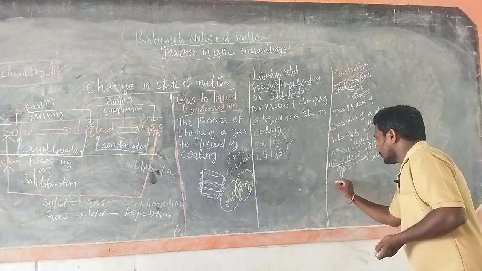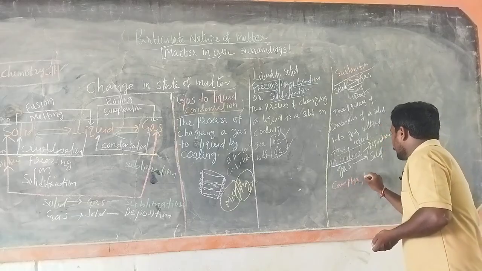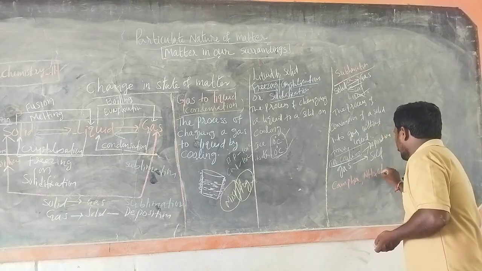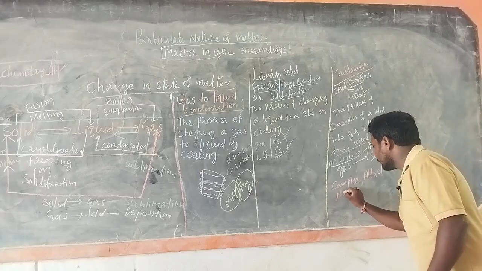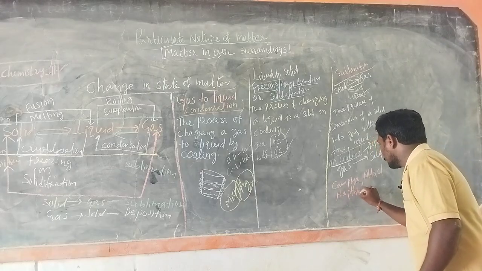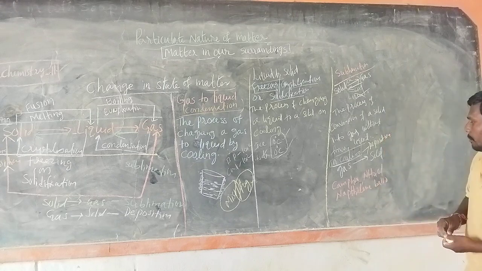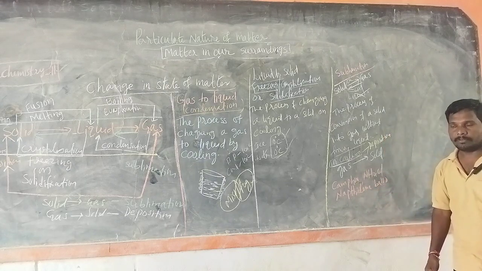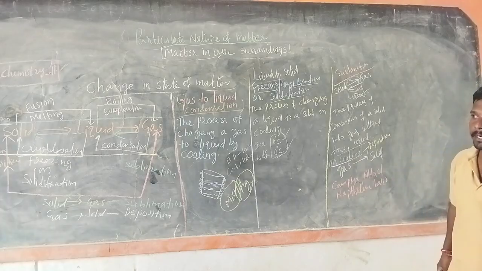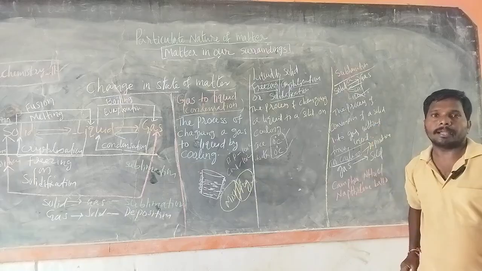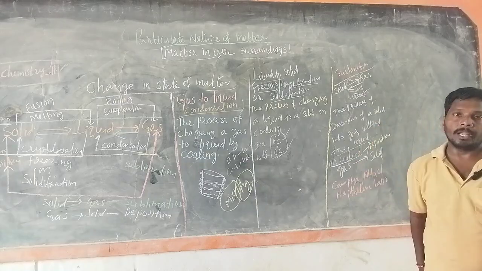Examples are camphor, ammonium chloride, and naphthalene balls. Camphor is generally used in our homes for puja. On heating it directly converts into gas. It does not form any liquid state.